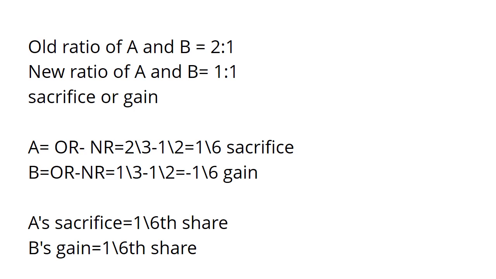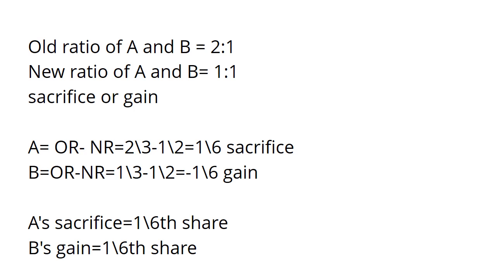Old ratio of A and B is 2:1. New ratio of A and B is 1:1.